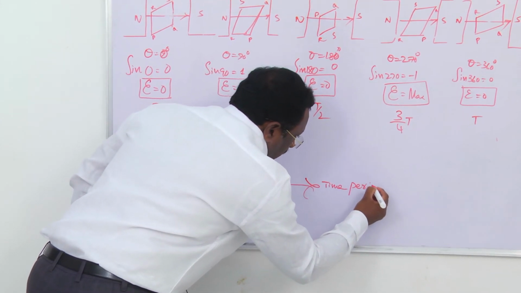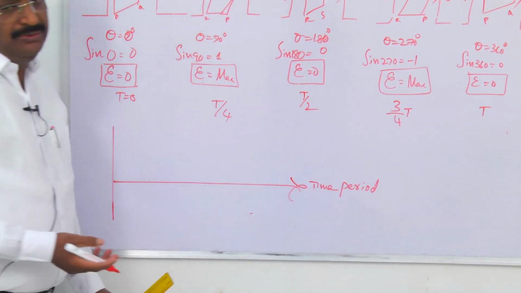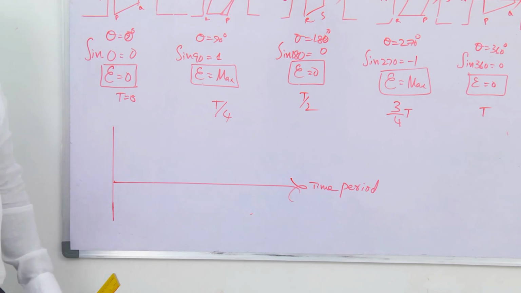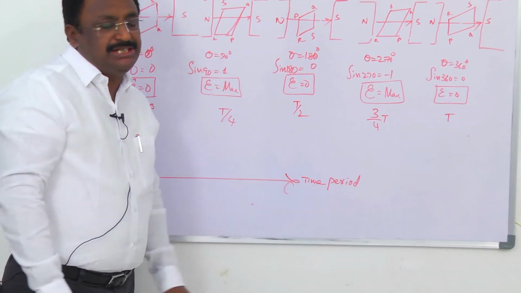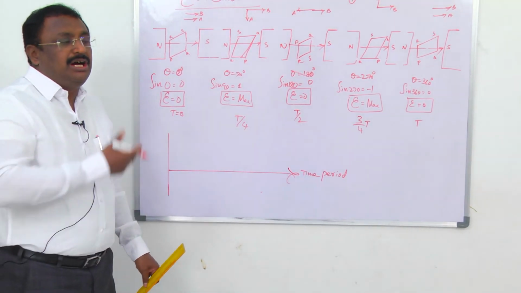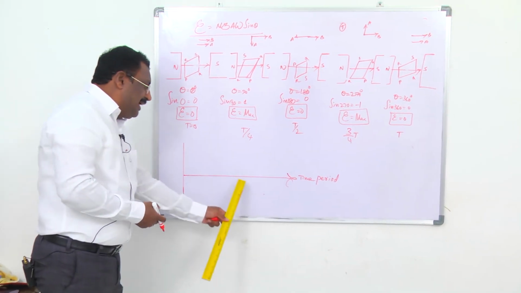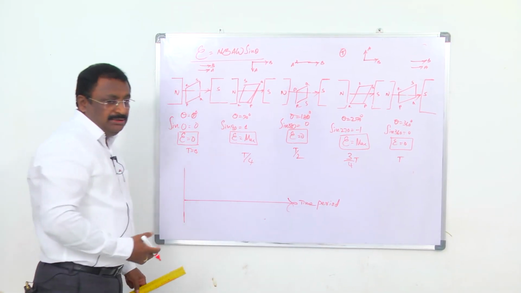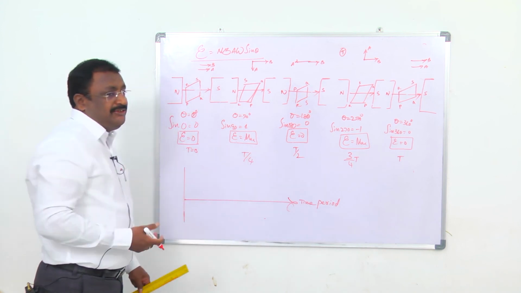Now why do we take time period on the x axis? Known value should be taken along the x axis, unknown value on the y axis. On the x axis we move from left to right, and the corresponding value increases.